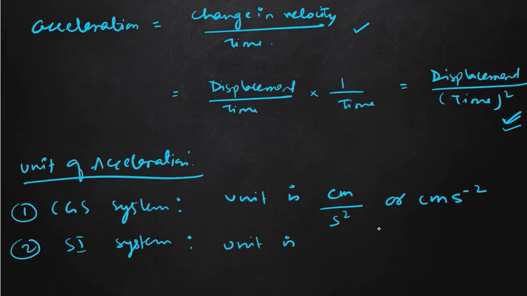the unit of acceleration is, so the unit of displacement in SI system is meter, divided by the unit of time in SI system, which is also second. So the time squared is there. So in case of negative power, we can write m s power minus 2. Okay. So similarly, we have our uniform acceleration.